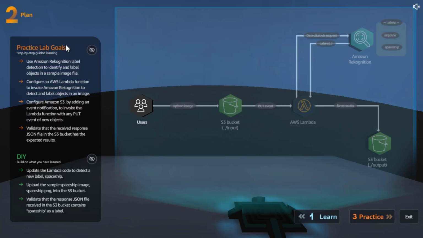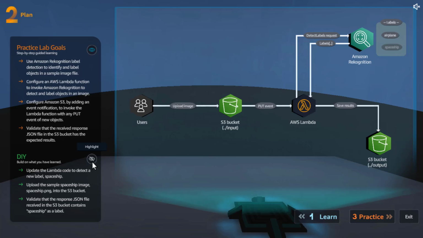And whatever we just discussed is usually divided into two parts. One is the practice lab goals, another one is DIY. As part of practice lab goals, they are going to tell us what to do step by step. We are going to use Rekognition label detection to identify and label objects in a simple image file. Then we will configure the Lambda function to invoke Rekognition to detect and label objects in an image. Then we will configure S3 by adding an event notification to invoke the Lambda. Then we will validate the received response JSON in the S3 bucket.